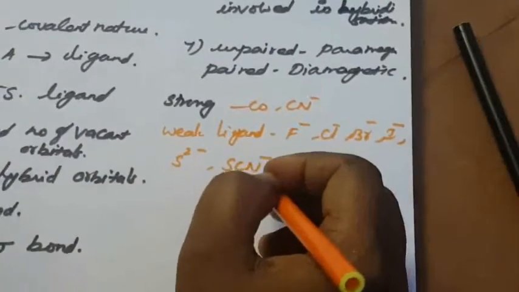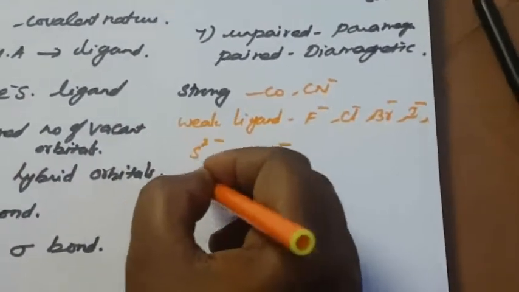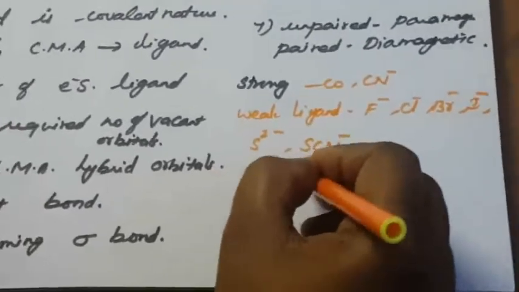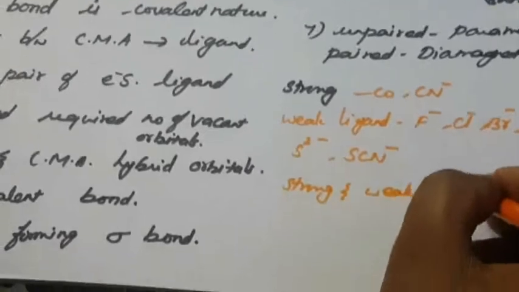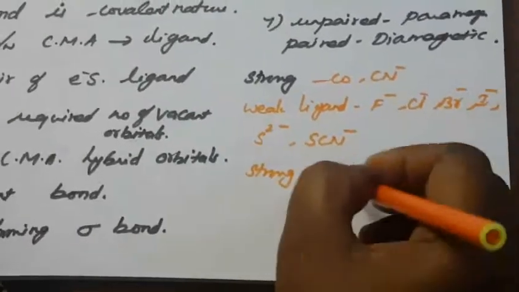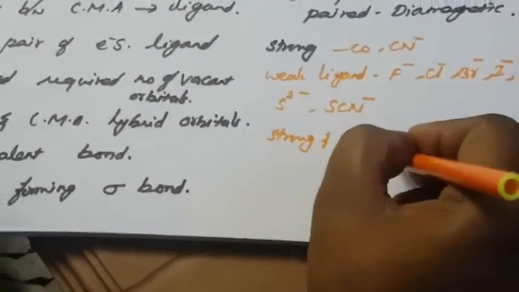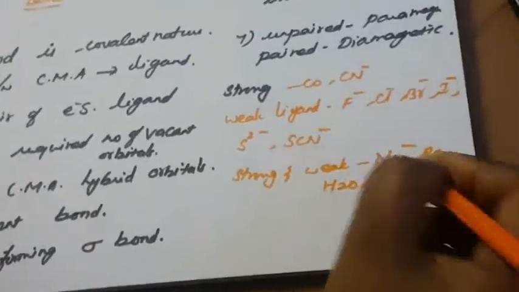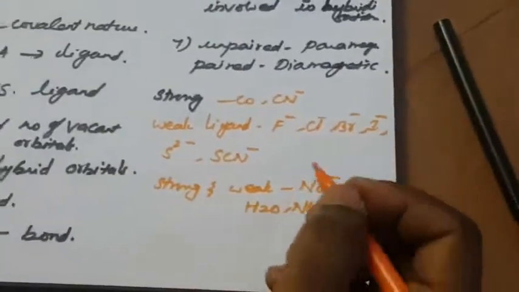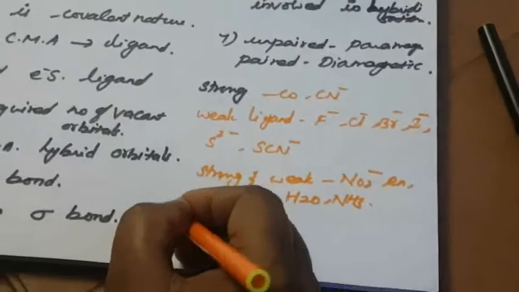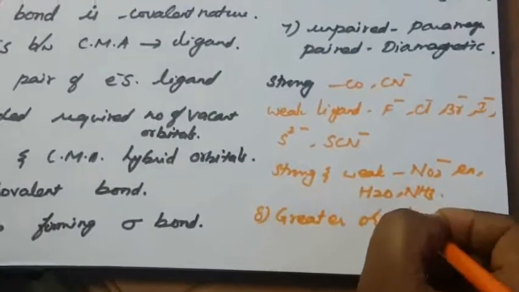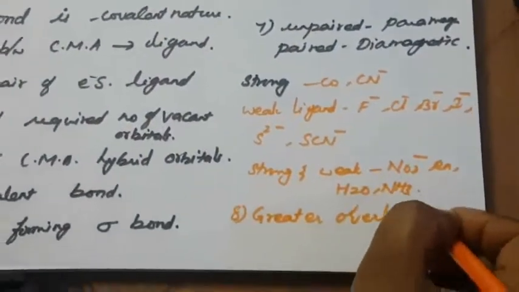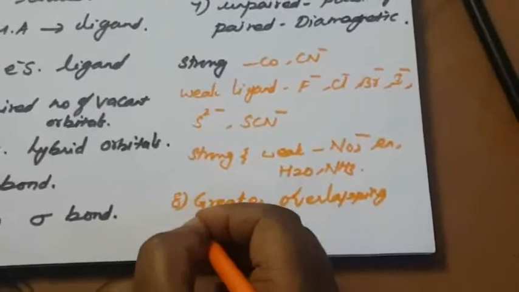Sometimes, according to the combination, ligands act as strong or weak, such as NO2 minus and en. Amine is a neutral ligand. Greater the overlapping, greater the bond strength.